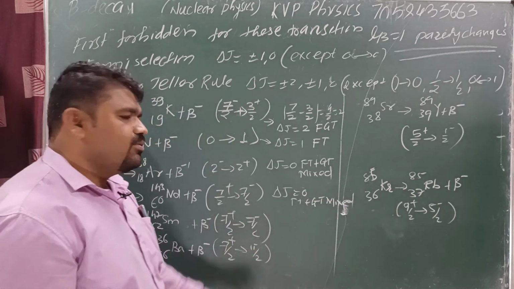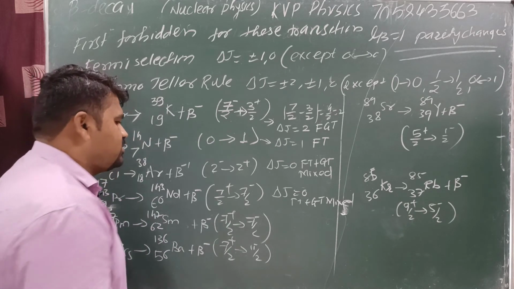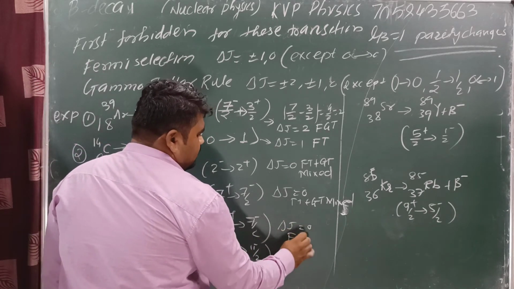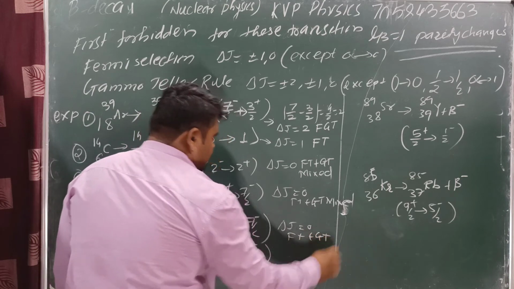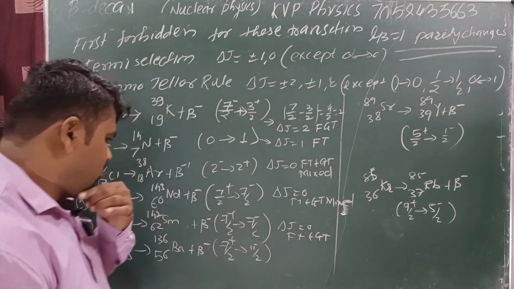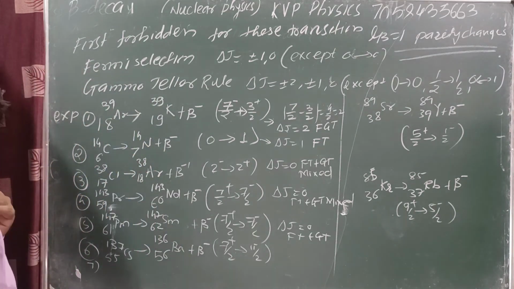Next, 7/2, difference delta j is 0. Delta j is equal to 0, FT plus GT. Got it? Next, this example, 7/2 minus.